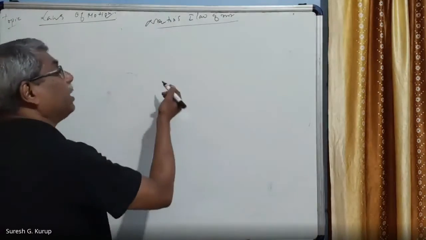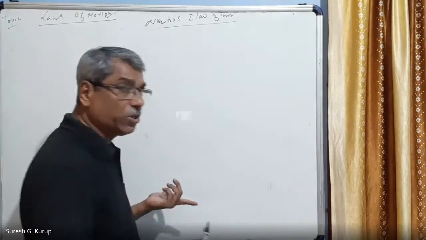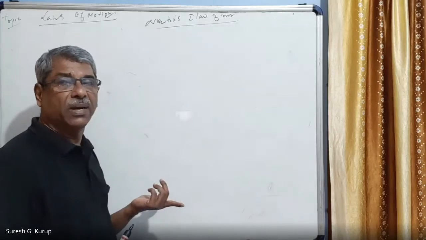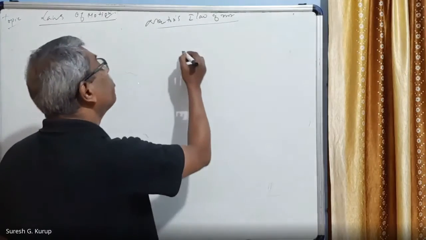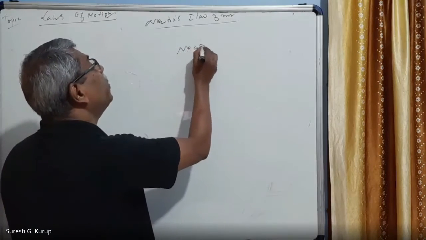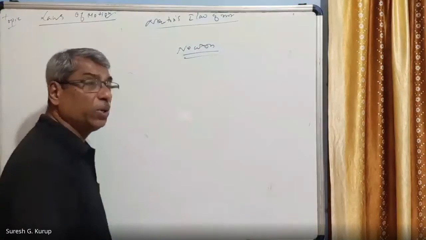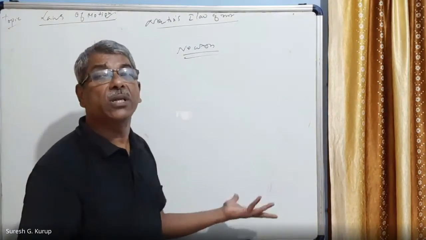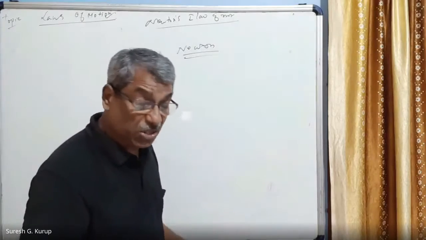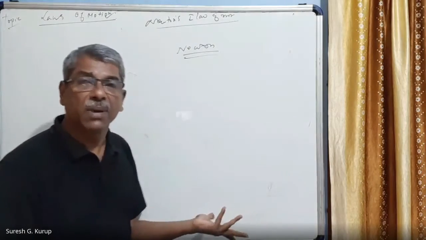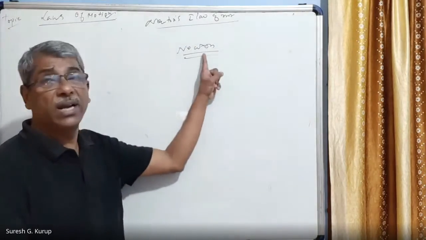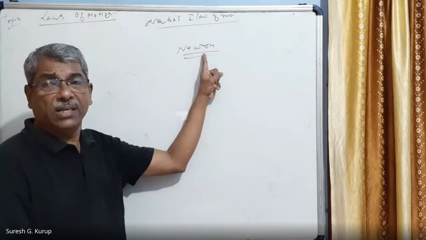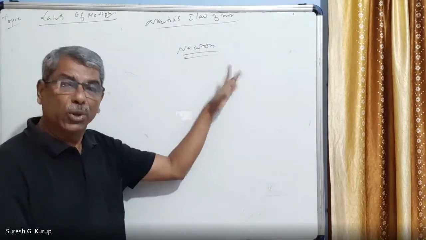In the SI system, the absolute unit of force is Newton.